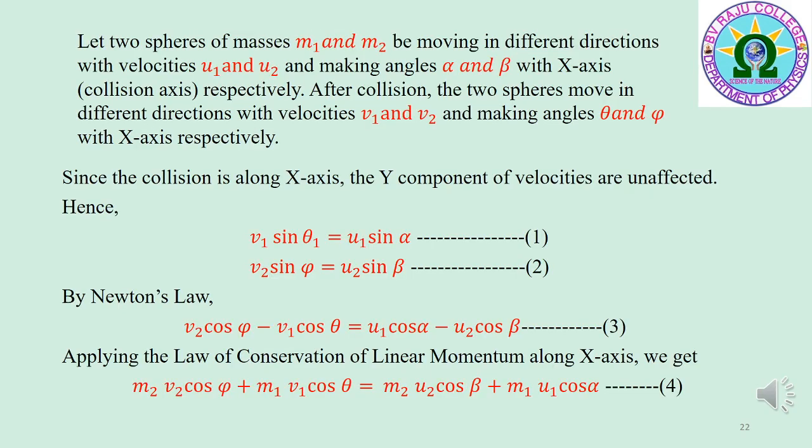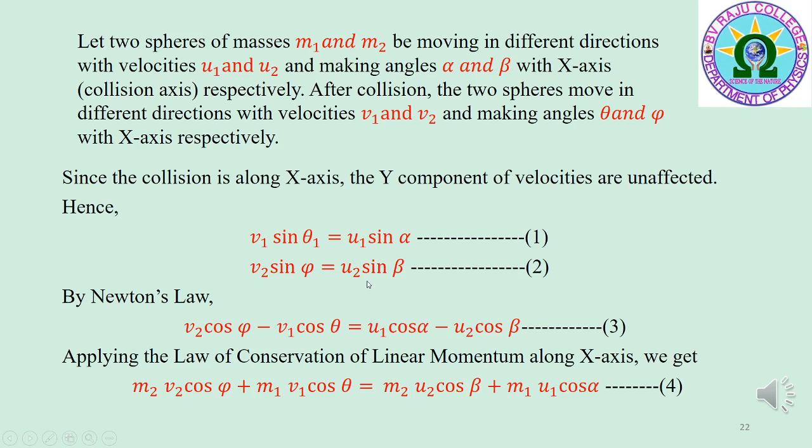Since the collision is along the x-axis, the x components are changed, but the y components of velocities are unaffected. Hence, v1 sin theta 1 is equal to u1 sin alpha, that is equation 1. v2 sin phi is equal to u2 sin beta, that is equation 2.